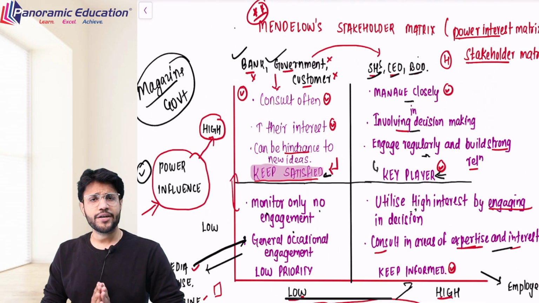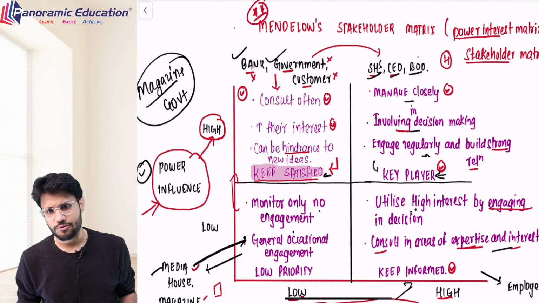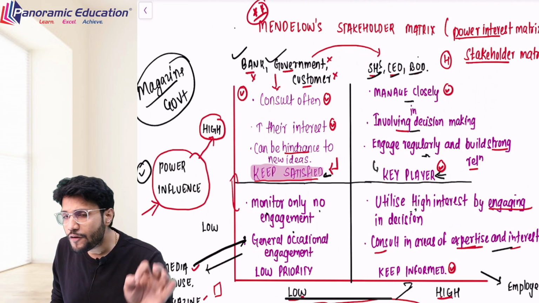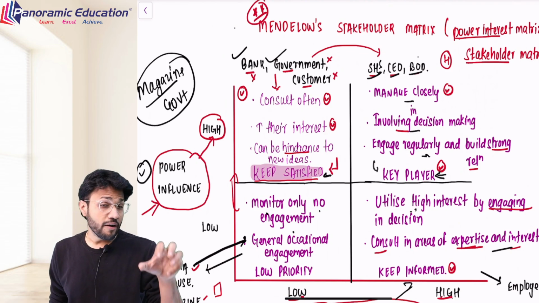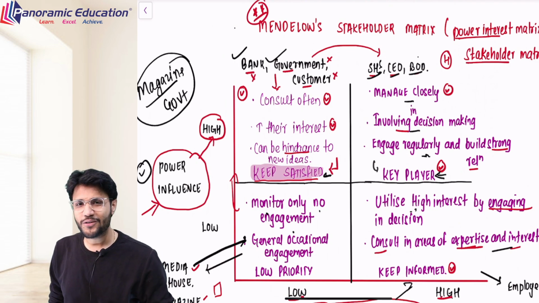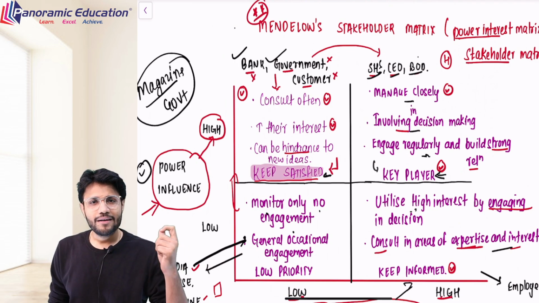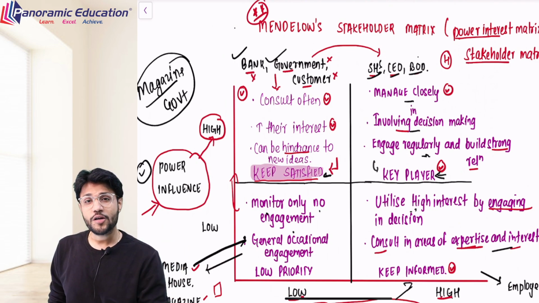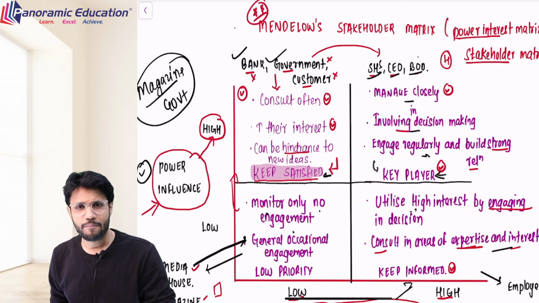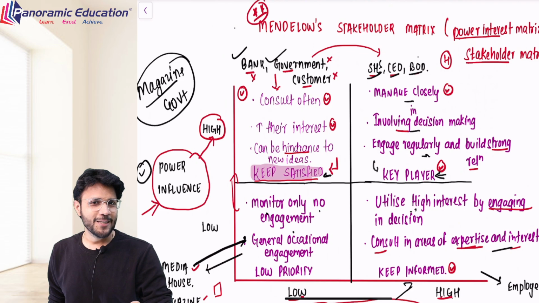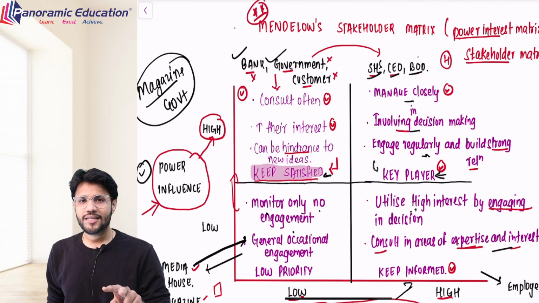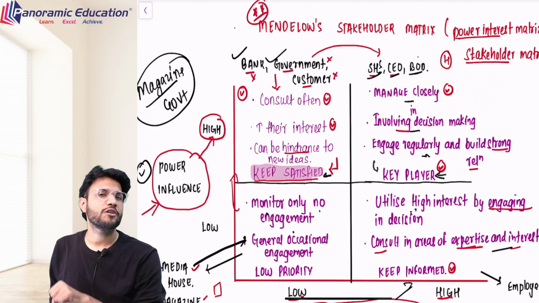After that first factor, we will consider interest: how much they are interested in the daily activities of the organization. For example, government is a very powerful entity. Government will have power in your company. Government can absolutely destroy you or absolutely create you. But if I talk about stakeholders, shareholder is also one of them. Shareholders also keep a good grip on the company, and they have a major influence on your company. But these are not equally interested in the success of the company.